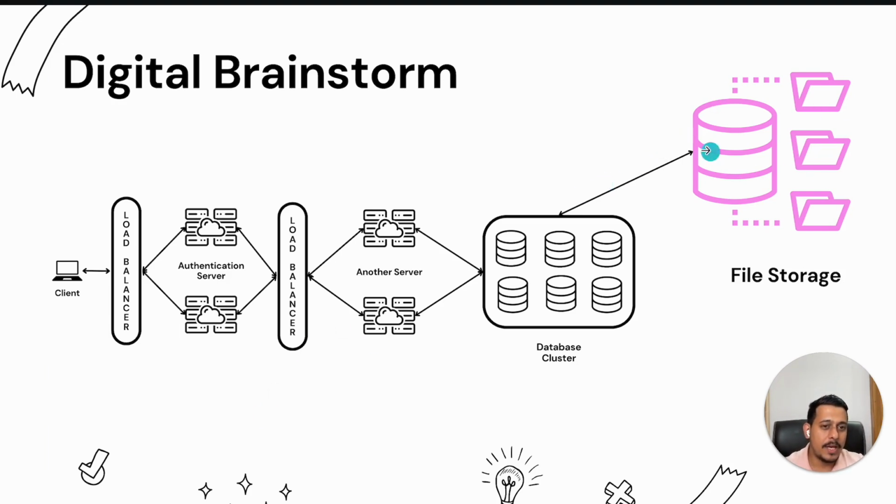There should be one more arrow that it should get connected to the server also. So what we do is, this is the file storage. Basically, we keep all the files here. Now what happens is, for example, I'm creating my profile. All the requests will come here. Now this server will make sure that I can create my profile. That profile has email ID, name, password, and my profile picture also.